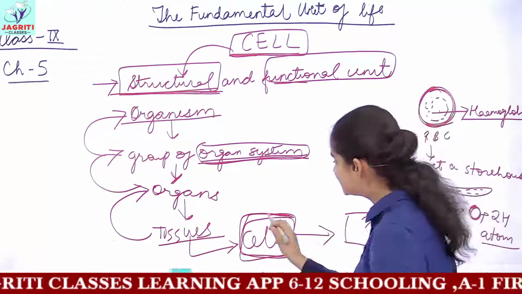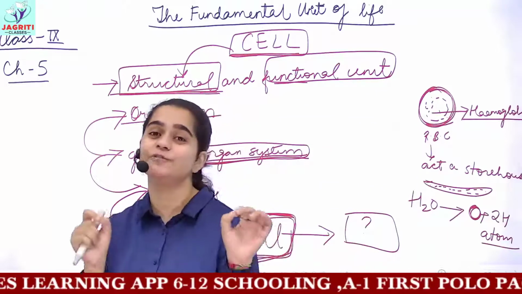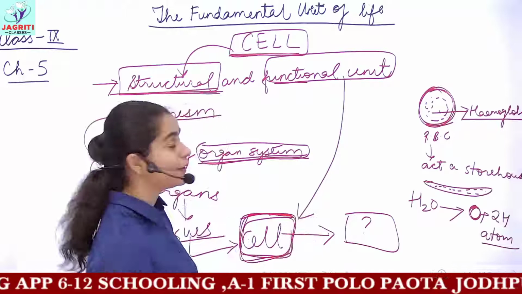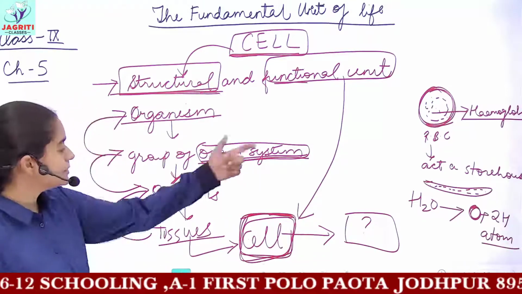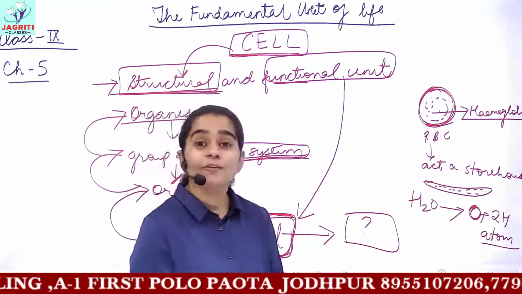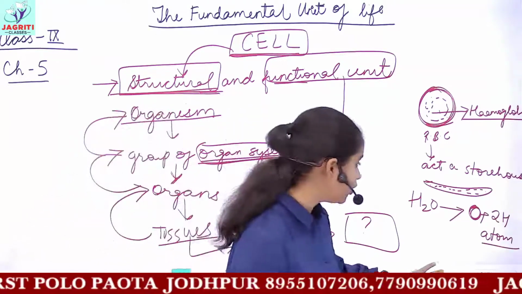Because the cell is responsible for carrying out all sorts of different functions in the organism. These cells have the capacity to perform different functions, and they contain different organelles in them for performing different functions.